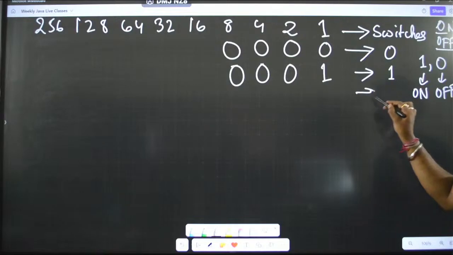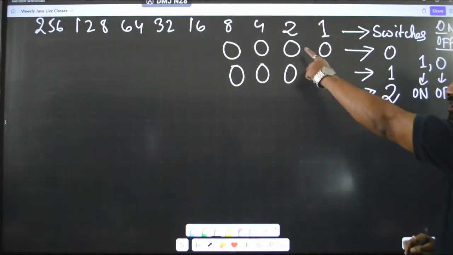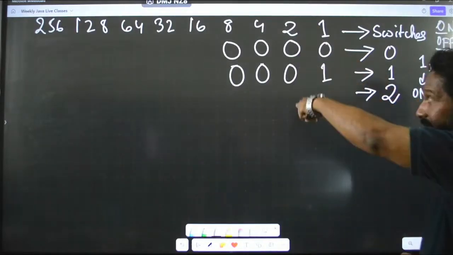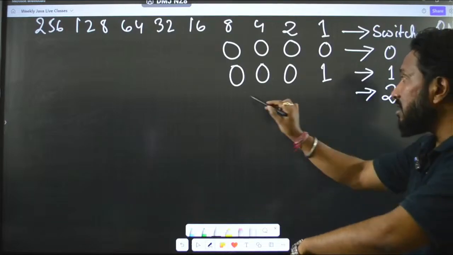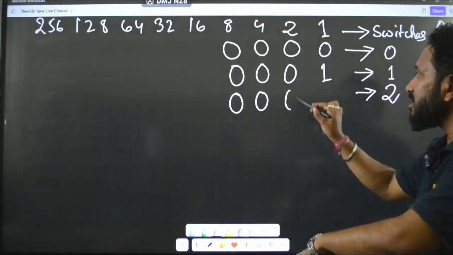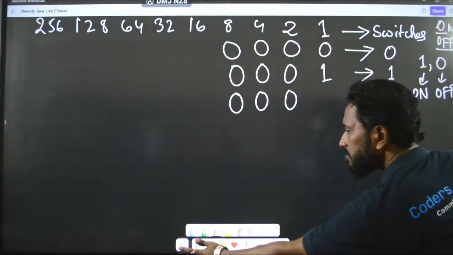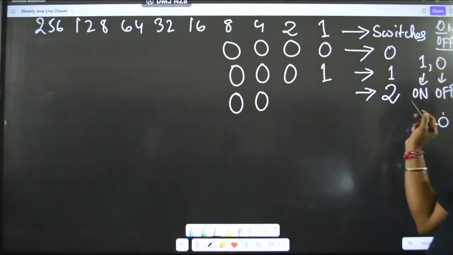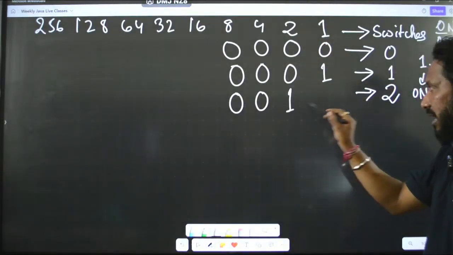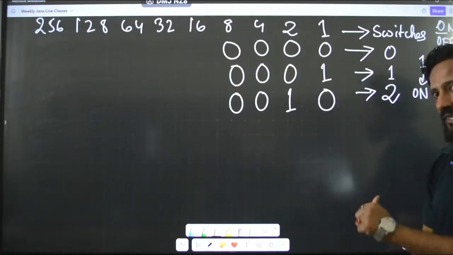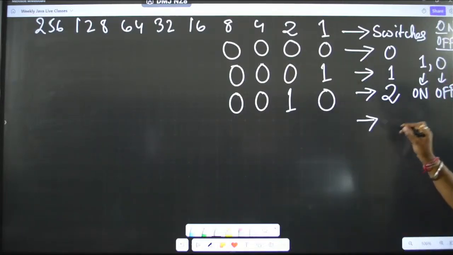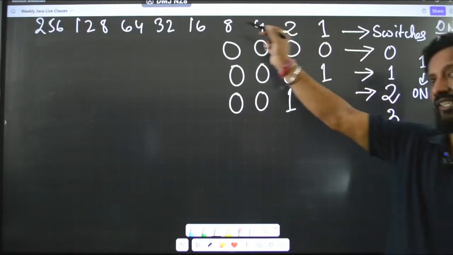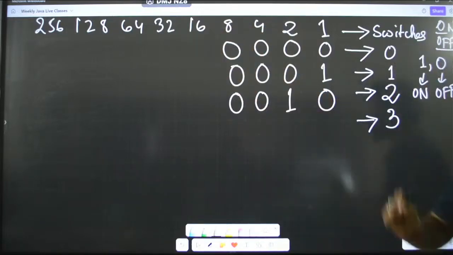Now, let us go to the second one. Suppose I want to represent 2 now. So, 2 is already available readily. So, this switch will be on, all the others will be off, right. So, this becomes 0 0 0 and this switch I want to represent 2, so it will become 1 and this will become 0. Make sense? Now, interesting is 3. 3 is not there in this table. Now, how do you represent this?